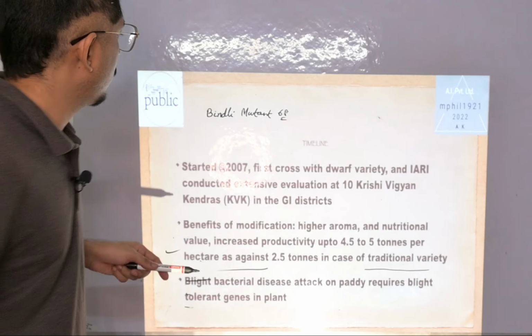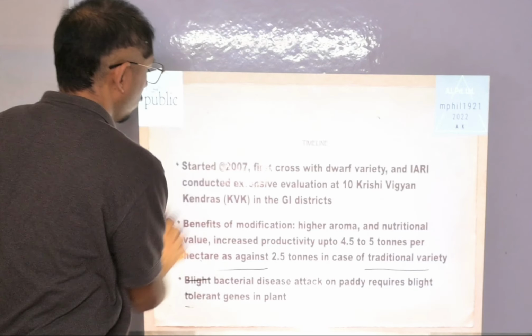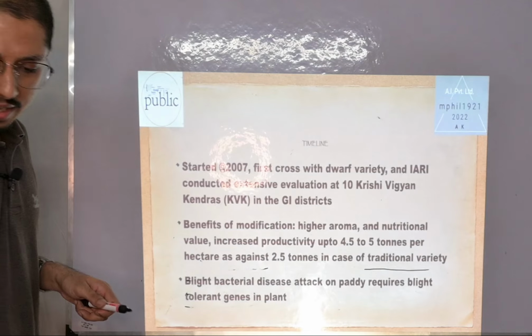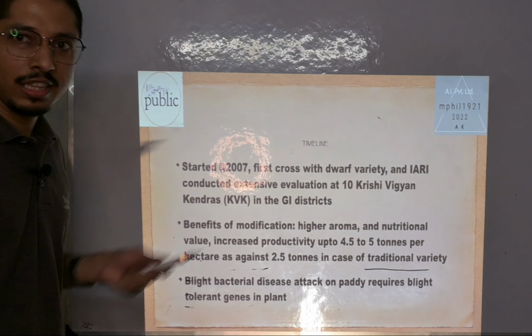So this was the timeline. It was started in 2007 at 10 Krishi Vigyan Kendras located in the GI districts.